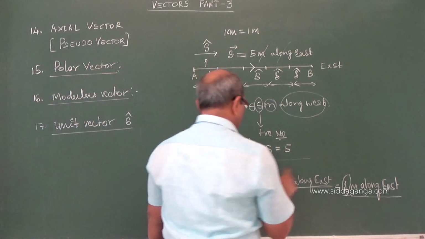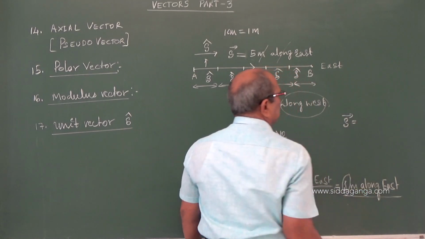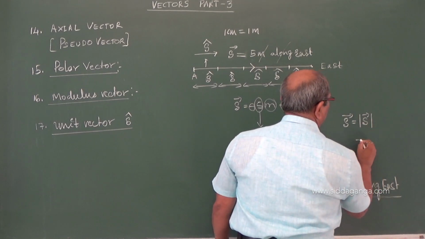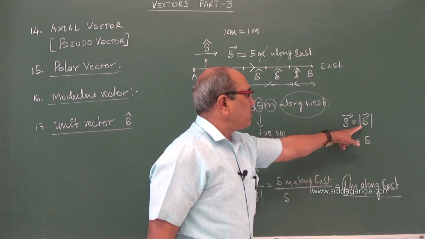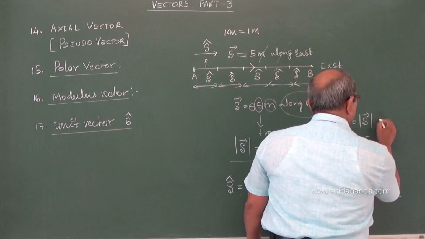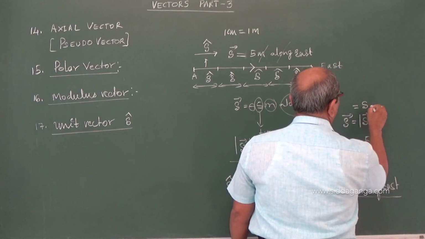That means you come to know from this, the vector S can be written as S, which gives you the magnitude only, that is, I can write 5. In the same example, S only gives 5. And S cap, if I write, that becomes either S cap.